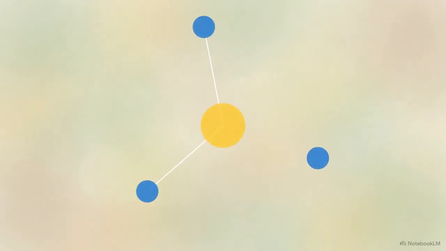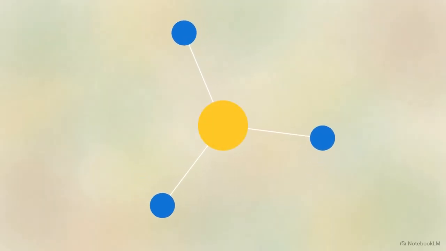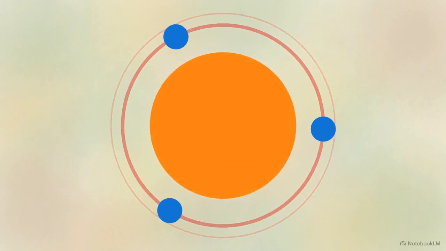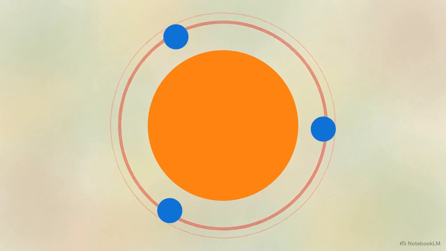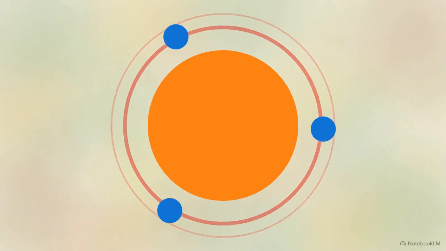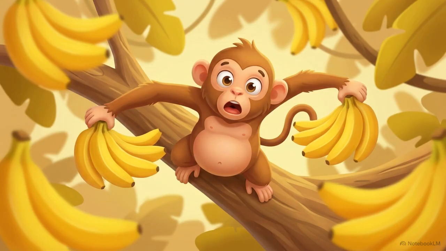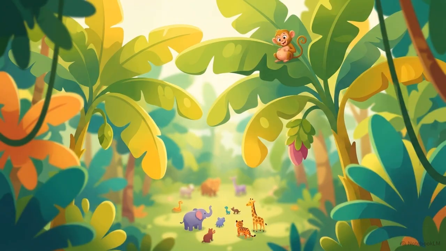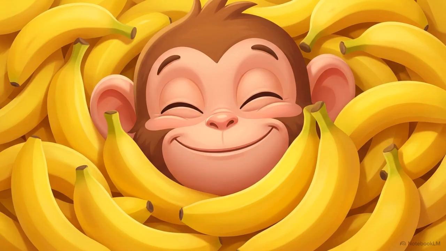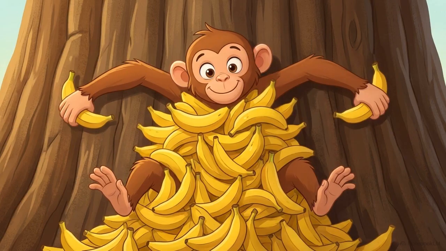This graph illustrates the mechanical result of that choice. By severing these connections to the other animals, the monkey prevented the weight of the fruit from being distributed. He forced himself to physically carry the entire burden. To maintain his monopoly, he had to secure the asset. He loaded his arms and legs with as many bananas as he could grip, desperate to keep the fruit out of reach. He believed he was protecting his wealth by keeping the community away, but he was actually pinning himself to the tree under a massive, unstable load.